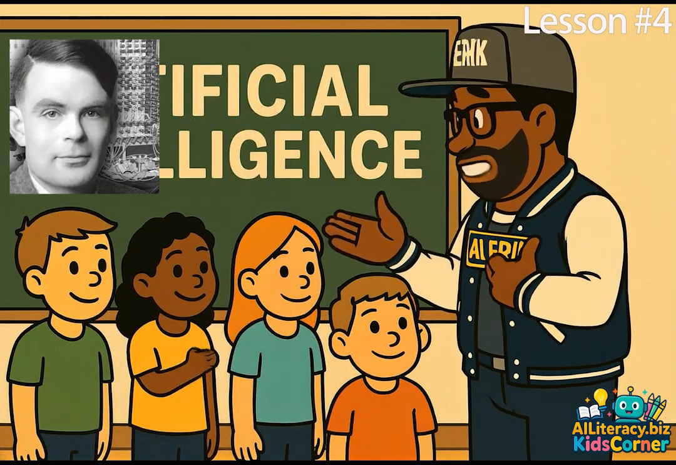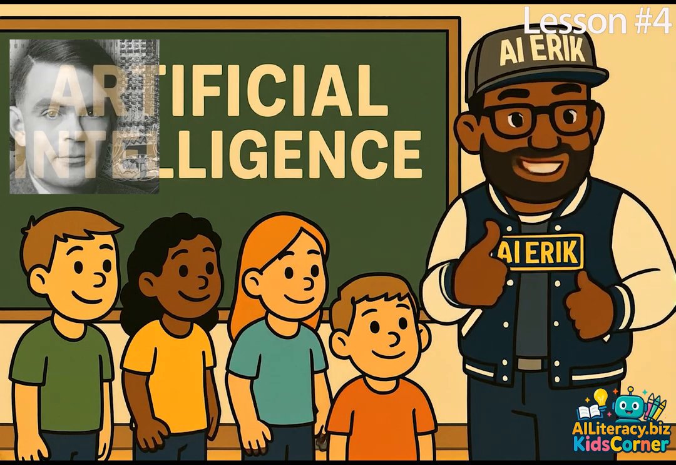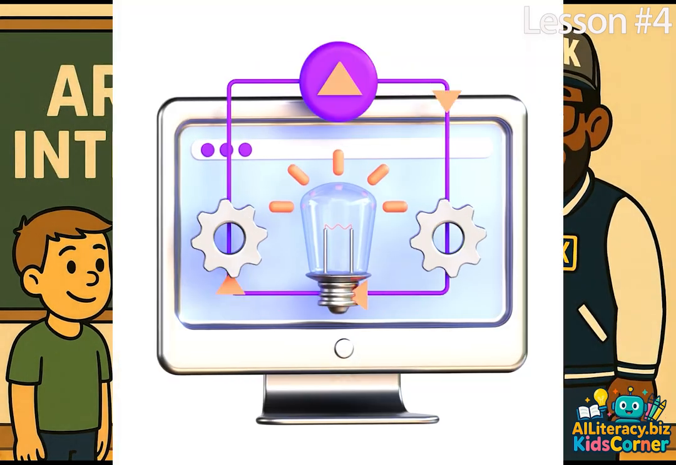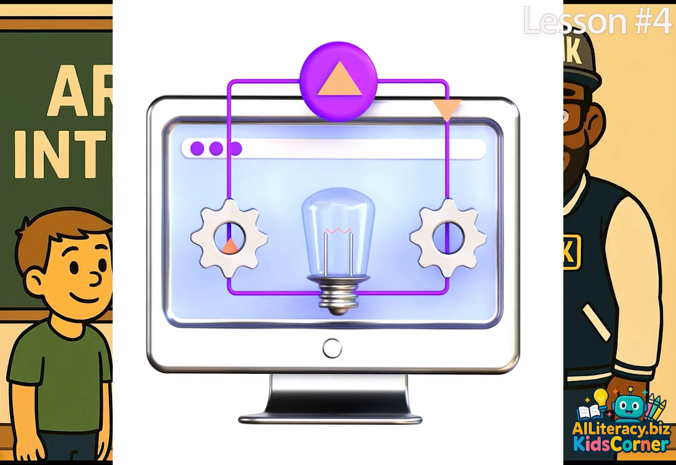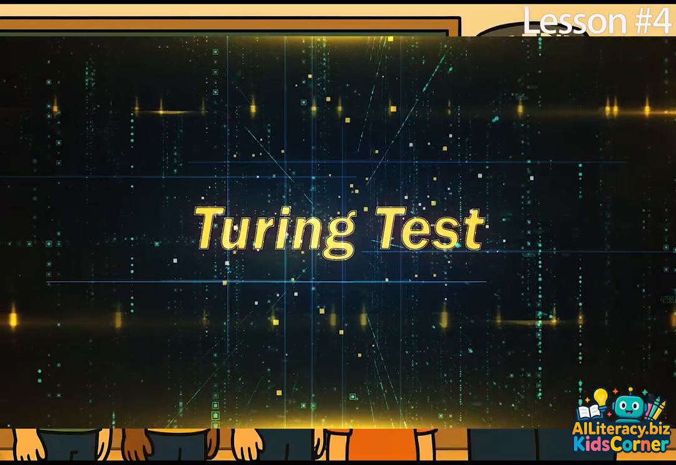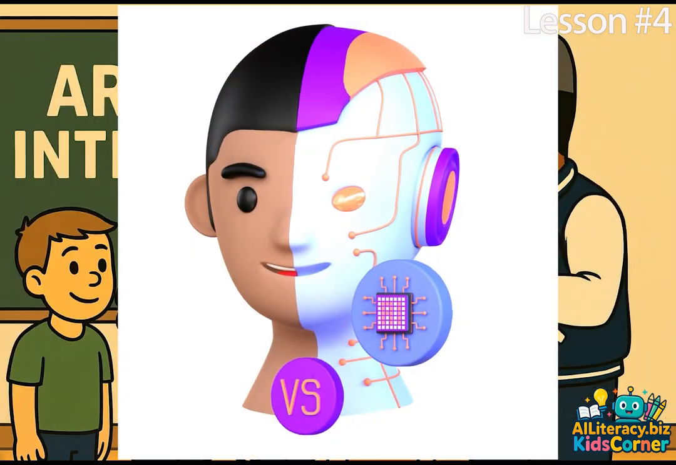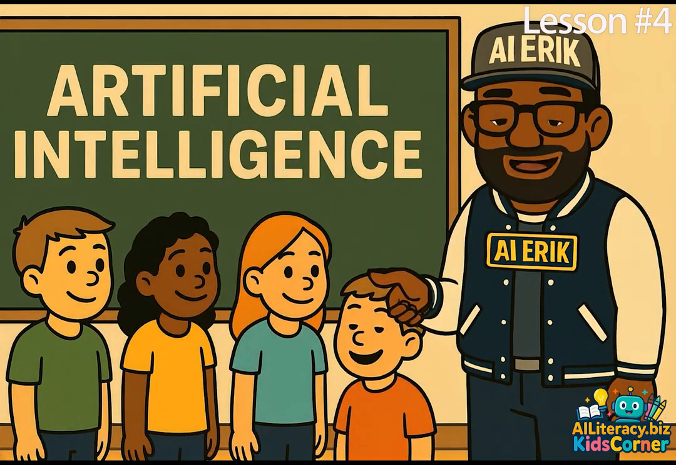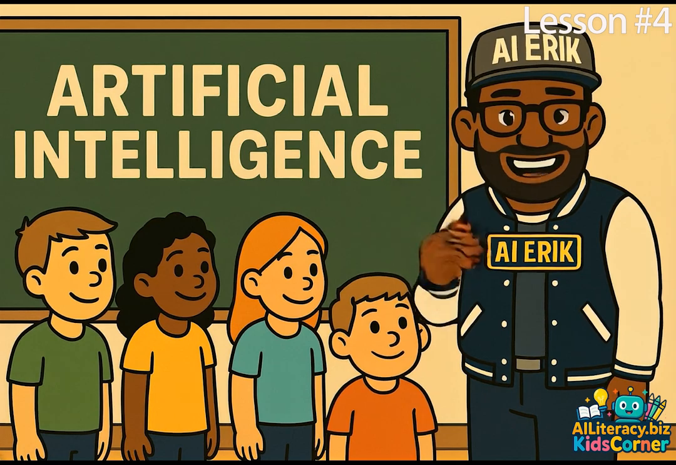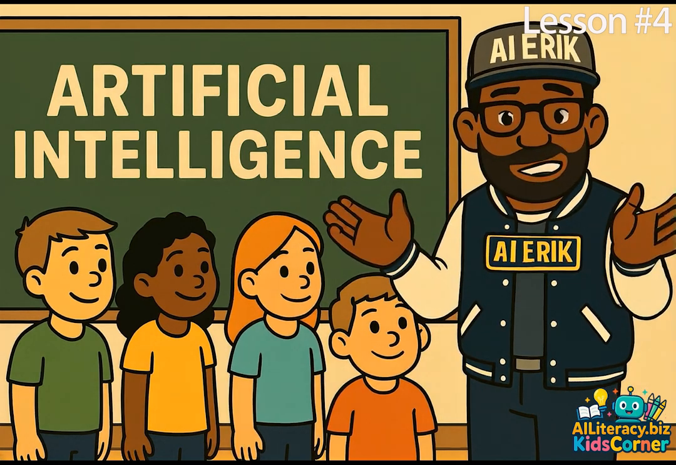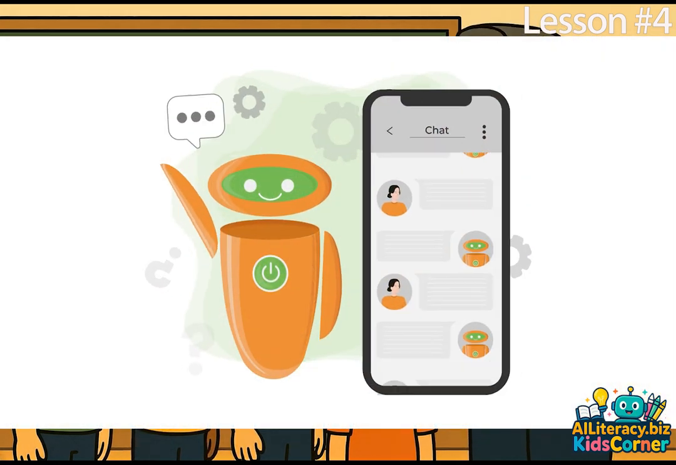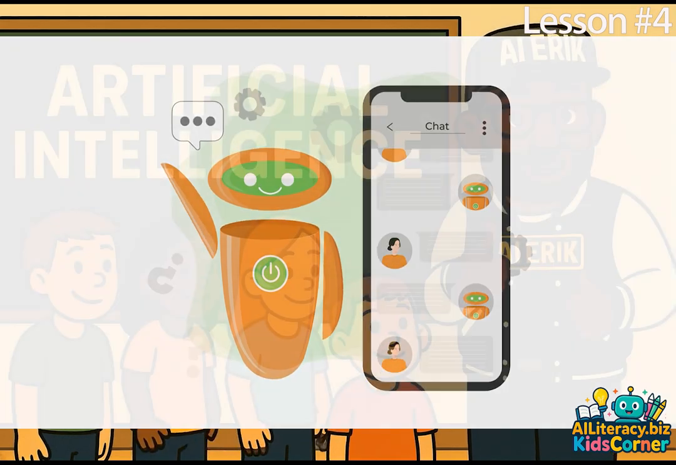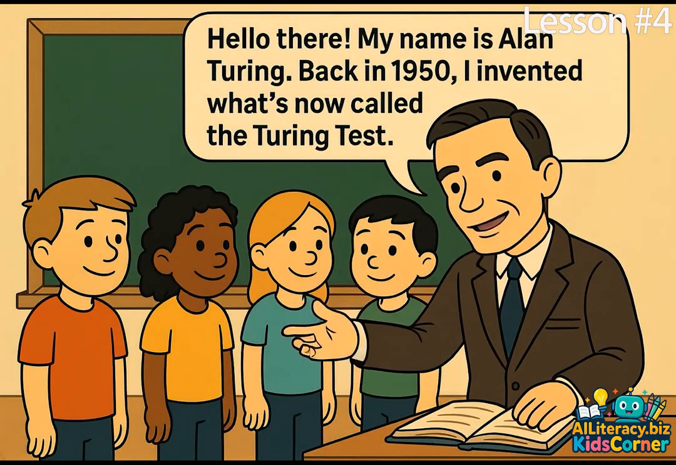Alan Turing was a super smart man who helped create the first ideas about how computers could think. He even made a special test called the Turing test. It checks if a machine can talk so well that you can't tell if it's a person or a computer. Today, we'll learn about who Alan Turing was, what the Turing test is, how his ideas helped build the amazing AI we have today.